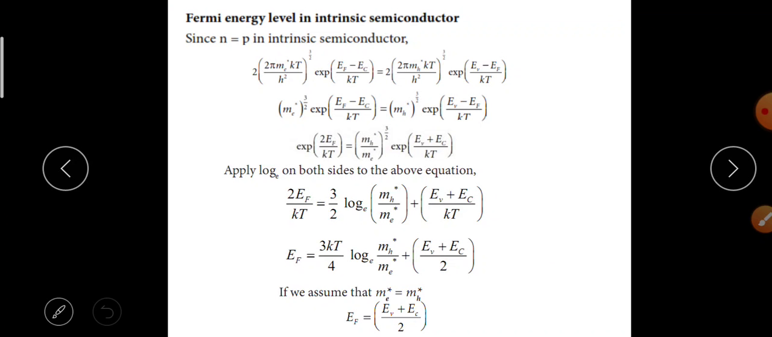Applying log on both sides of the above equation, by solving we get EF is equal to 3kT by 4 log (mh by me) plus (EV plus EC) by 2. We assume that me is equal to mh, then EF is equal to (EV plus EC) by 2.